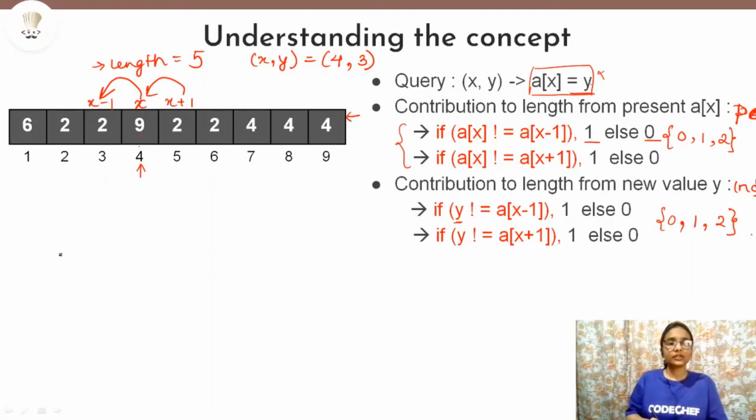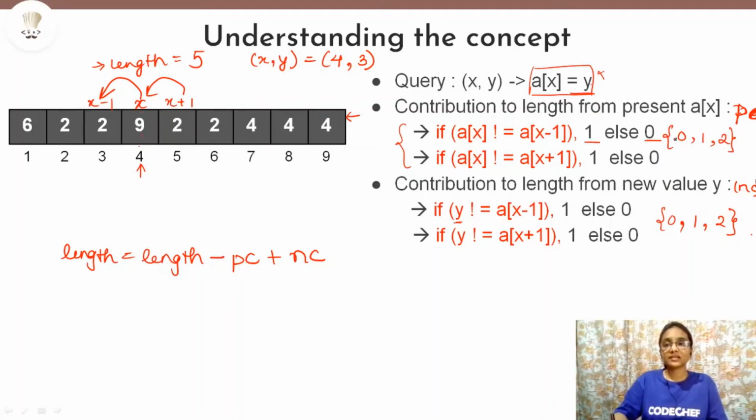So what will be your answer? Your answer will be length equals length minus PC plus NC. That means from the length of the present subsequence, this is your original subsequence, and you know for the original subsequence the length of the longest subsequence is 5. So length minus PC. Why?